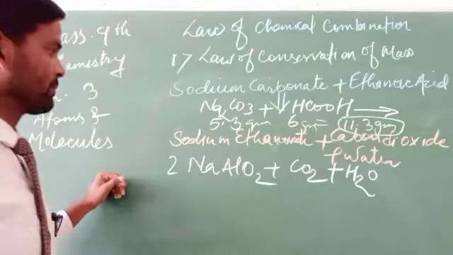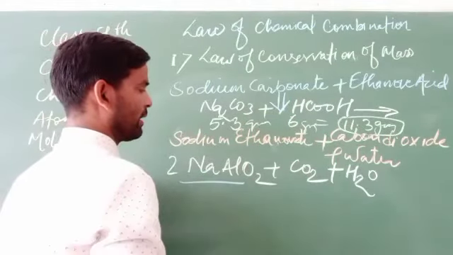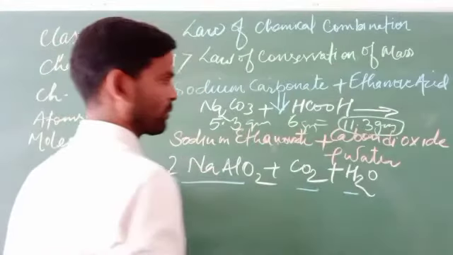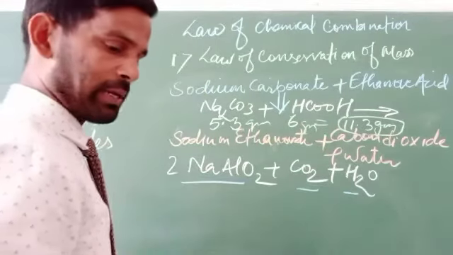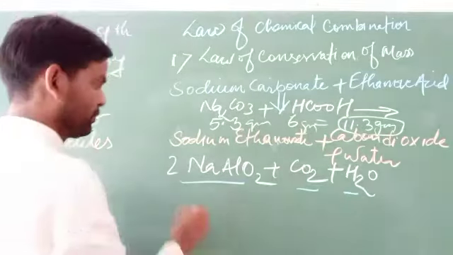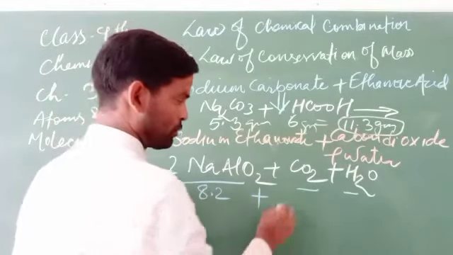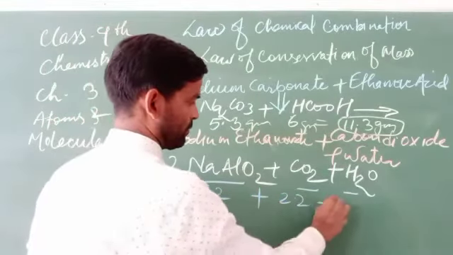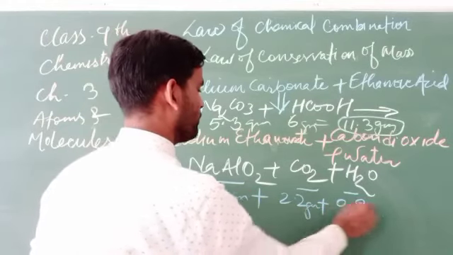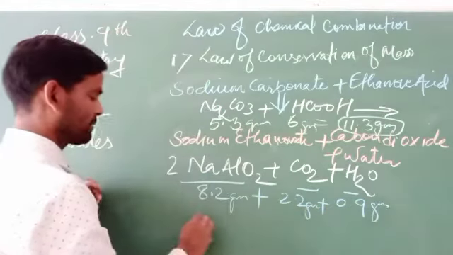And sodium ethanoate plus carbon dioxide plus water will be 8.2 plus 2.2 plus 0.9 gram, and this will conclude it.